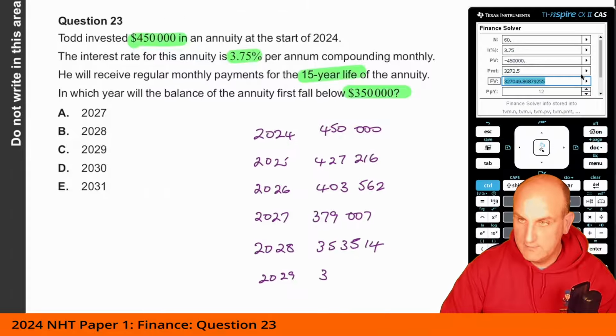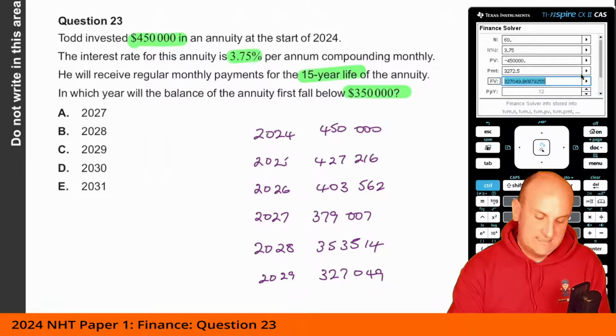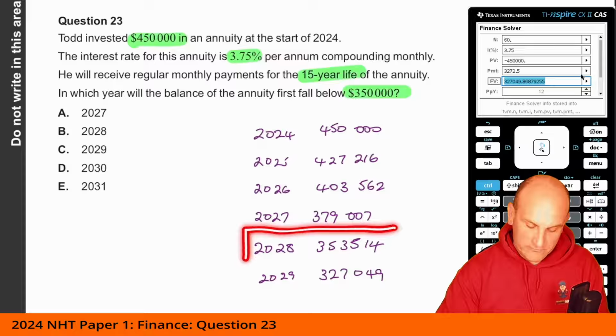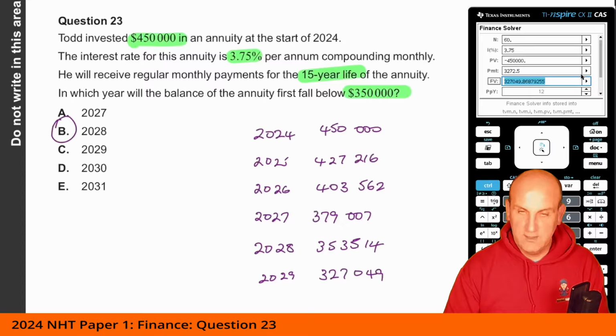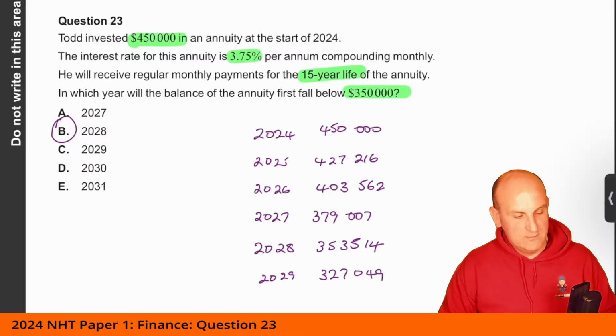Now, if you do 2029, and again, did I get tricked here? You're going to say 327,049, aren't you? You're going to say, oh, well, it's in 2029. No, it isn't. That basically was the trick of the question. The question says, in which year will the balance of the annuity first fall below 350,000? It's going to have to have been in 2028, because by the time it reaches 2029, it'll already have been below 350. It's a trick of the wording, and I got suckered into that one, and I was not impressed in any way, shape, or form.